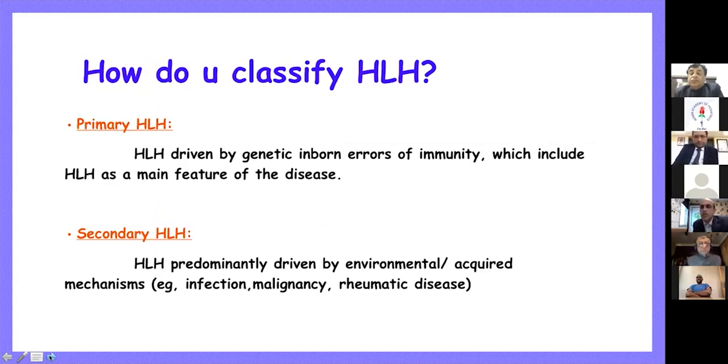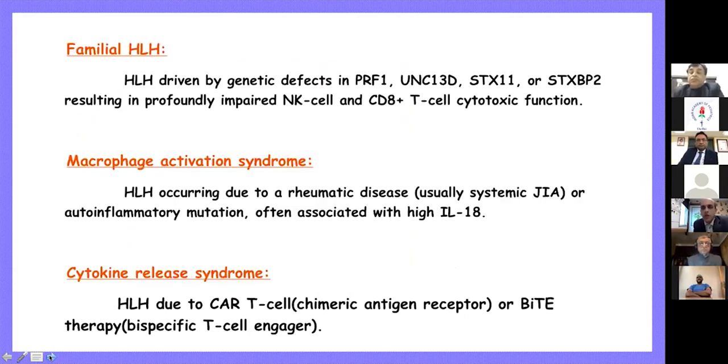So broadly, we say primary HLH or secondary HLH. Secondary HLH are those where we have a definite identifiable cause, like an infection, a malignancy, or rheumatological condition, which triggers HLH in a child. Primary HLH is generally driven by genetic inborn errors of immunity, which lead to the manifestation of HLH. Now, some people refer to them as familial HLH, where you have many genetic defects that can lead to HLH, and I'll come to that in a bit.